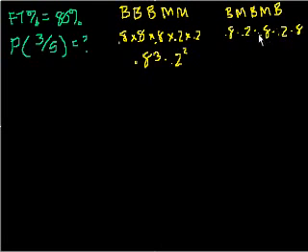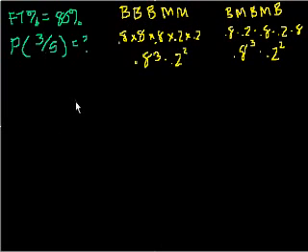But we could rearrange this, because when you multiply numbers, it doesn't matter what order you multiply them in. So this is the same thing as 0.8 times 0.8 times 0.8 times 0.2 times 0.2. So this is also the same thing as 0.8 to the third times 0.2 squared. So pretty much the probability of getting any particular combination of 3 baskets and 2 misses is going to be 0.8 to the third times 0.2 squared. Now, what's the total probability of getting 3 out of 5? Well, it's going to be the sum of all of these combinations.